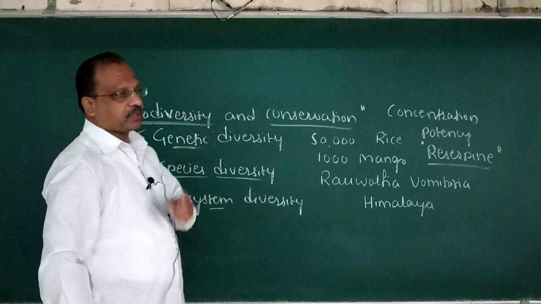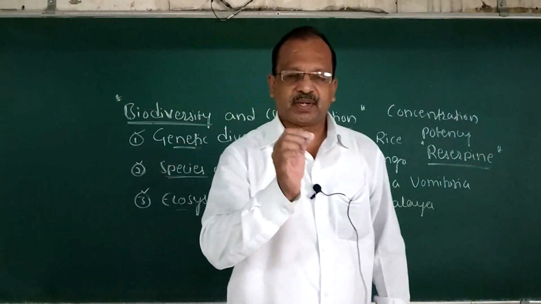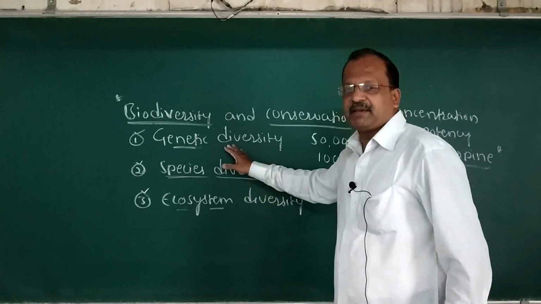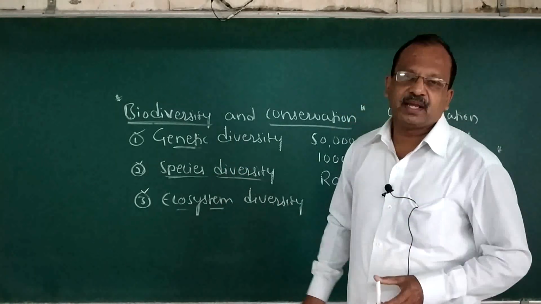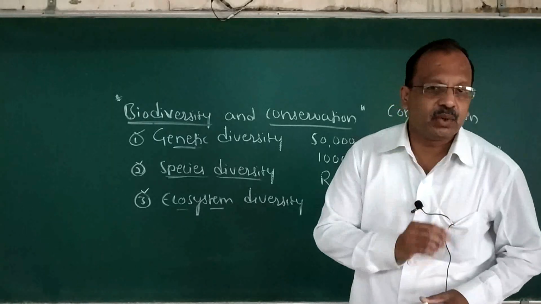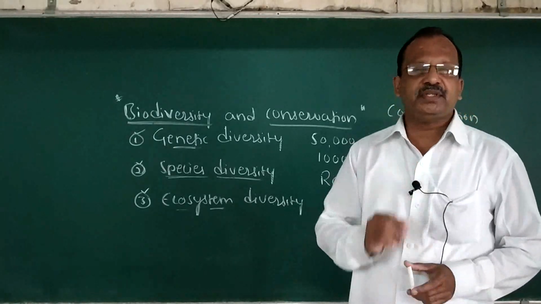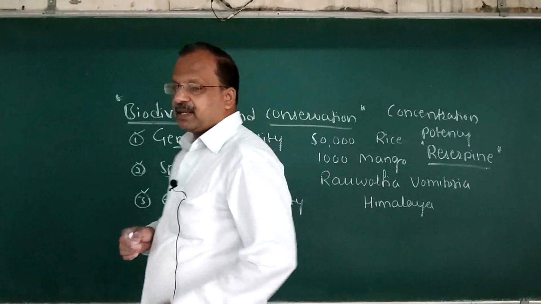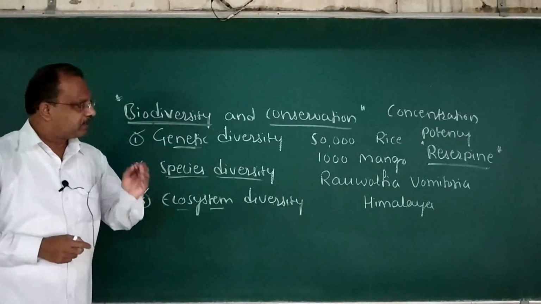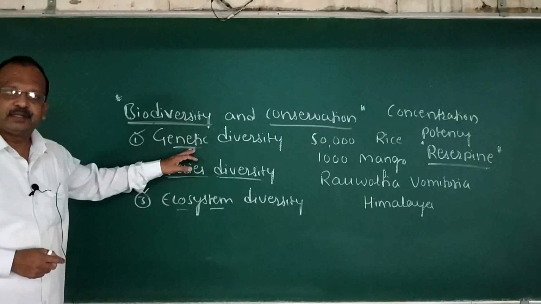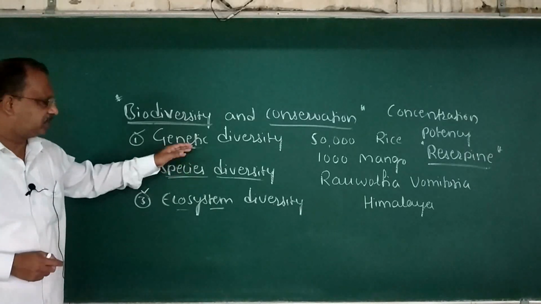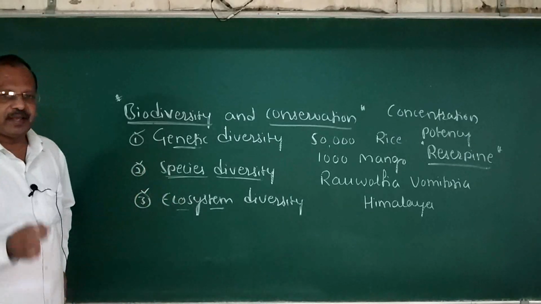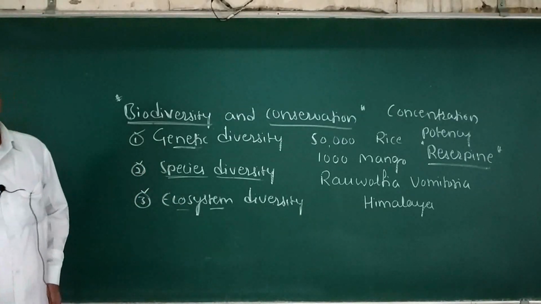And I requested you to remember one more point: sexual reproduction will play a significant role in genetic diversity that helps in the adaptation and even the origin of new species, or speciation. That ends the three levels of biodiversity: genetic diversity, species diversity, and ecosystem diversity.